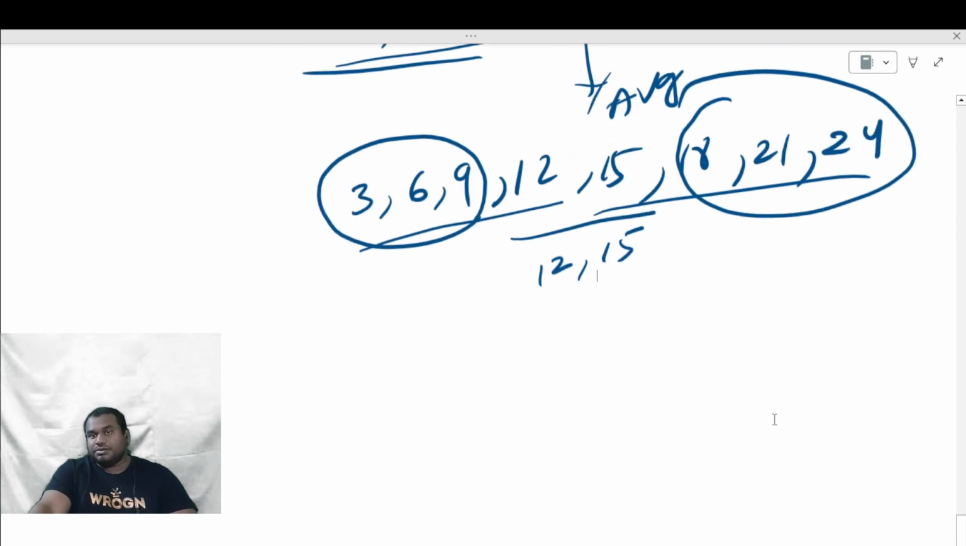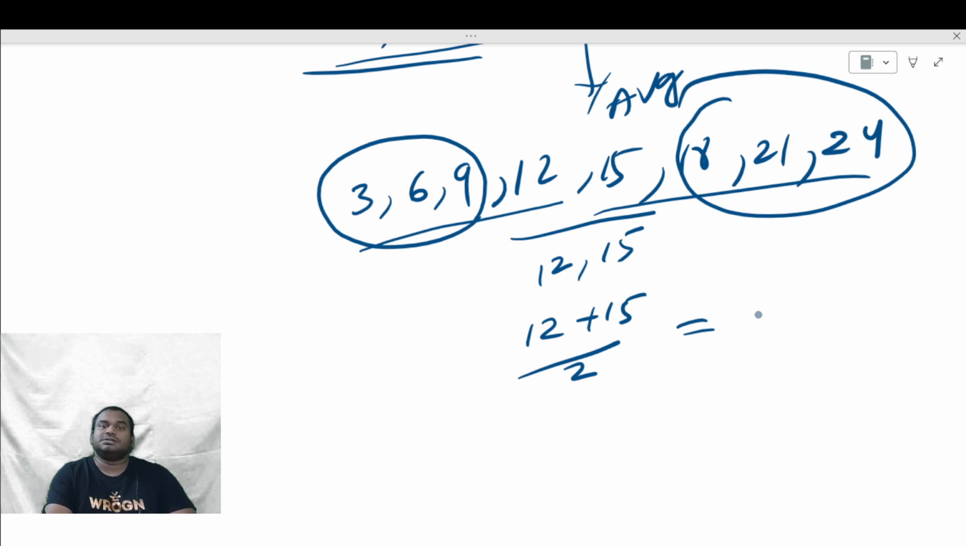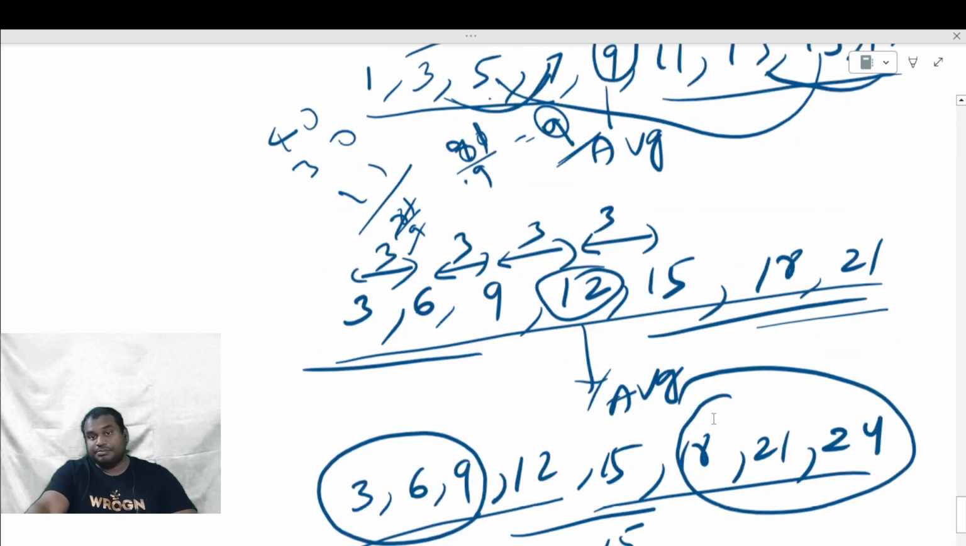What I mean to say is, if the number of numbers is not odd, that is, if it is even, these are 8, and the middle numbers will be 2. For those 2, you have to take the average. So 12 plus 15 by 2 is the average. Nothing but 27 by 2, which equals 13.5. This is possible in the previous case also.